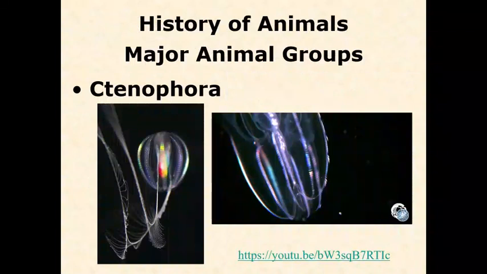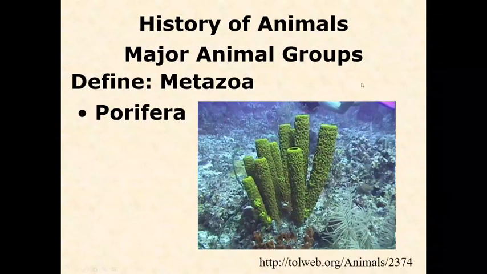The first group that we're going to talk about is, actually let's bump a little bit ahead here. The first group are the porifera. Porifera, their common name are the sponges. They also have these unique collar-like flagellated cells, so they can move water through their bodies, but they have a very, very simple body form, really no tissue types, just one kind of general group of cells.